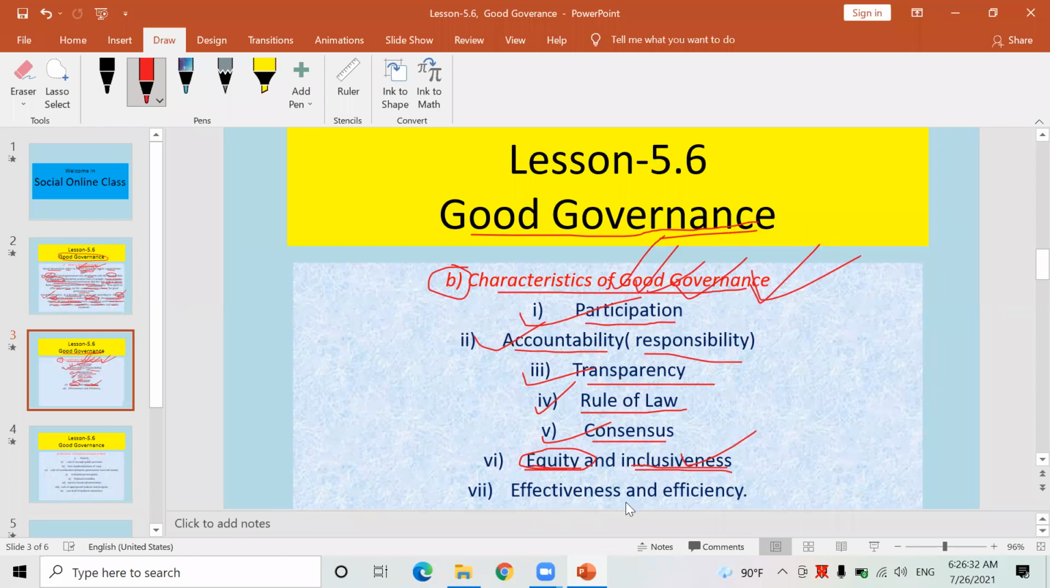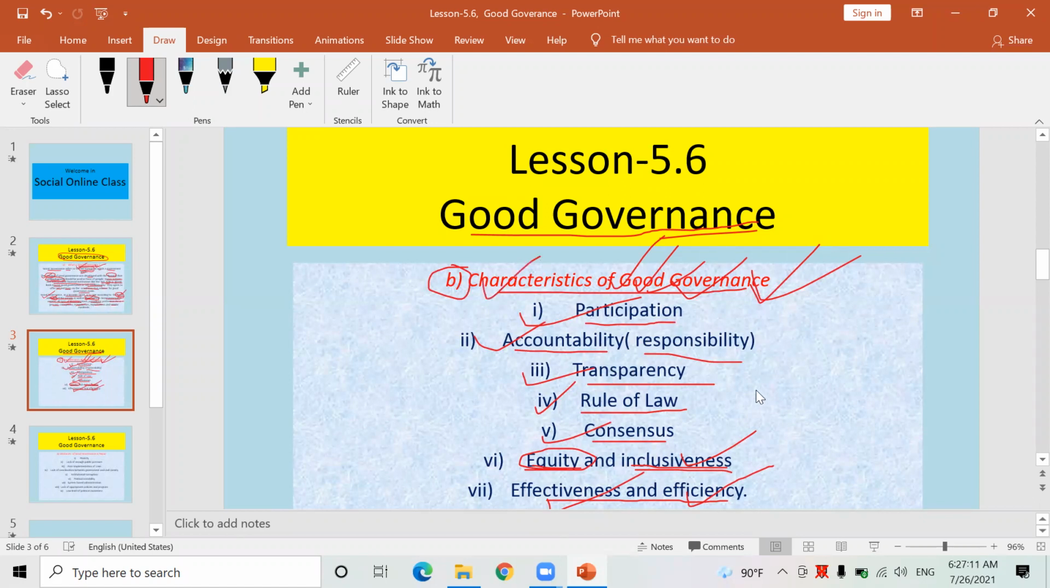Okay? Similarly, effectiveness and efficiency. Whichever government is honest, working fairly for the welfare of the people, it means whichever government has maintained good governance, every developmental project and activity carried out by the government becomes effective, and efficiently happening as well. Finally, all these things help provide state facilities to all the citizens of the nation. Therefore, these are some characteristics of good governance.